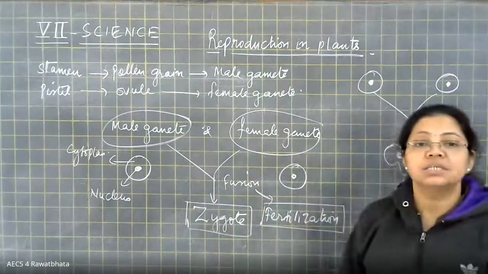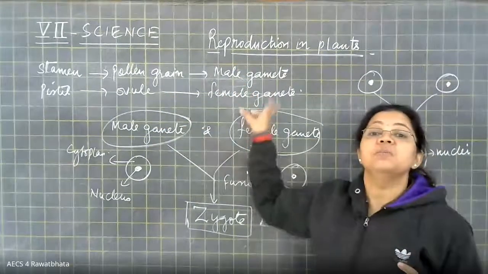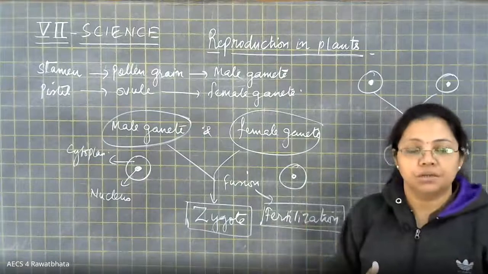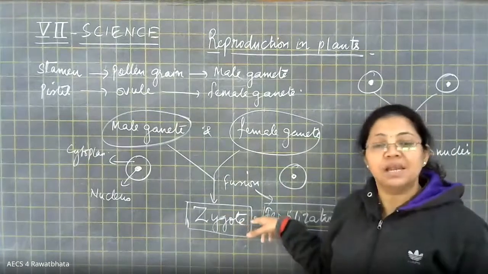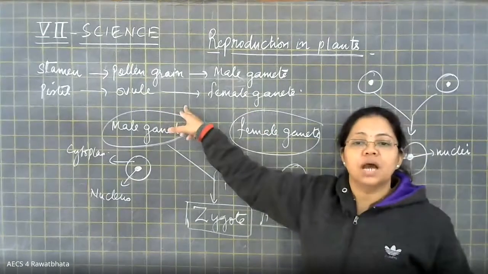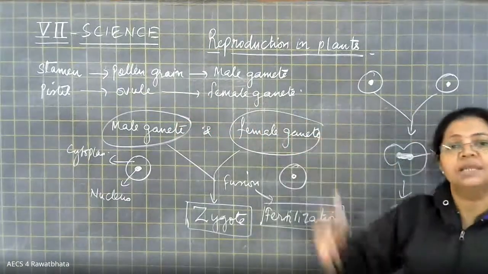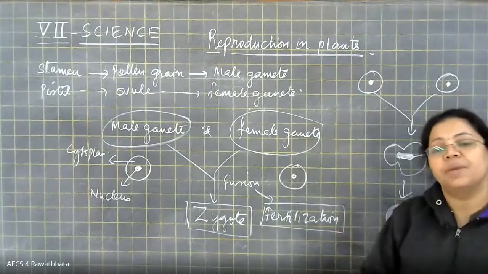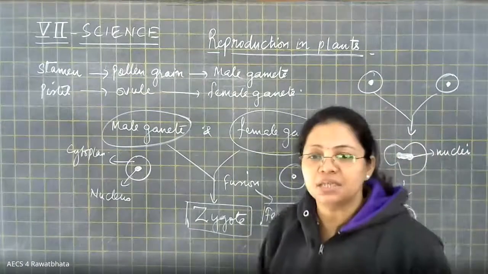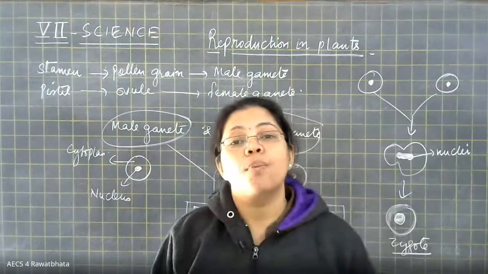Now the question is that in stamen, male gamete is present and in pistil, female gamete is present. So they need to approach each other for the purpose of fertilization. Because the male gamete is in the stamen, and where is the female gamete? It is inside the ovule, right? So for their fusion, it is necessary that the two gametes should approach each other in plants. And for this purpose, yes, Astha, you're right only. And this occurs by means of the process called pollination.